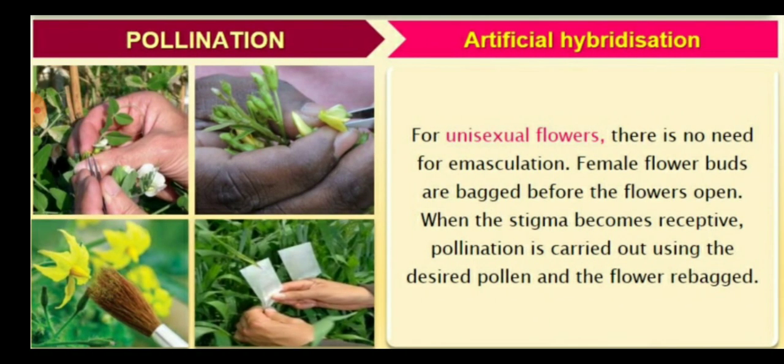So children, in artificial hybridization of unisexual flowers there is no need for emasculation, because the female flower buds are bagged before the flowers open, and when the stigma becomes receptive, pollination is carried out using the desired pollen grains and the flower is rebagged. So emasculation is the technique which we use only for bisexual flowers, or we can say complete flowers.